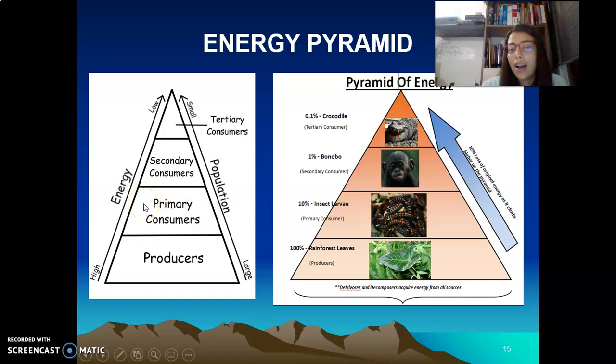Here we have a big quantity of energy, but it's not the same as the producers. Then secondary consumers, and finally the tertiary consumers. So we have a decrease of energy along the pyramid, the food chain and the food web. And even the population is smaller along the path of the food chain.